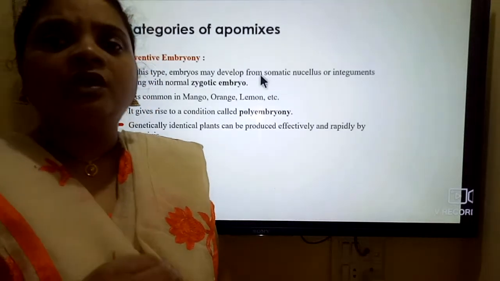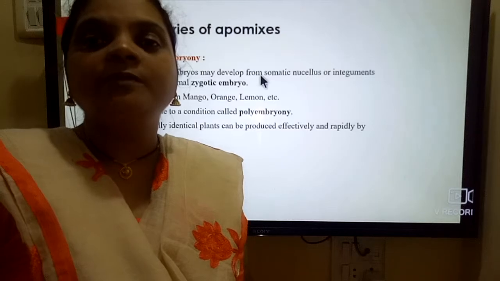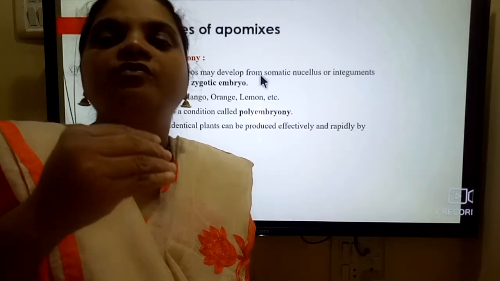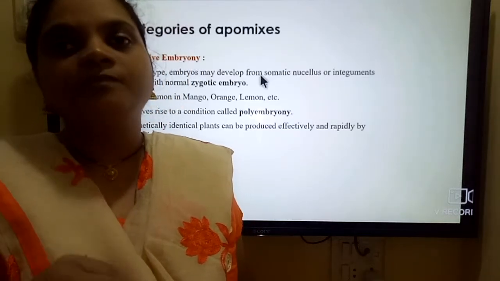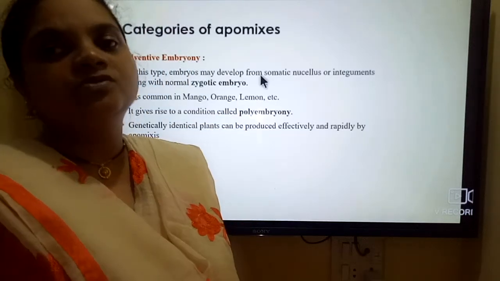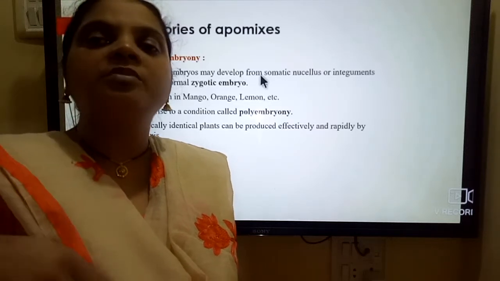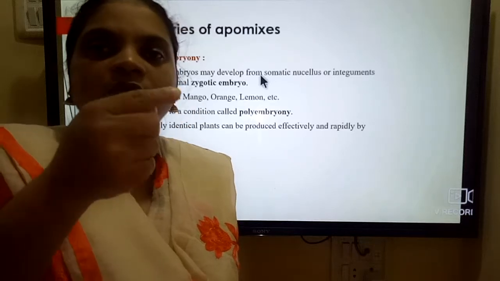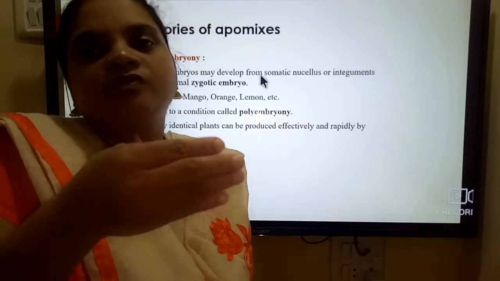So what is it? Adventive embryony: the embryo forms from the somatic nucleus or from the integument. There are not only one but two integuments, so there may be the chances of formation of two embryos: the outer integument forms one embryo, and the inner integument also forms an embryo.